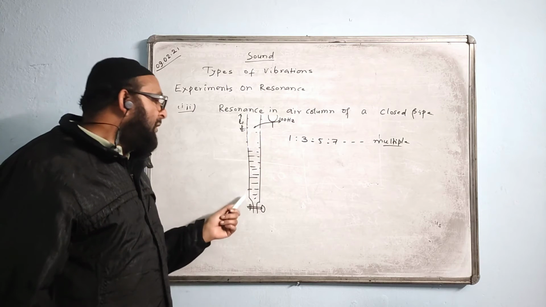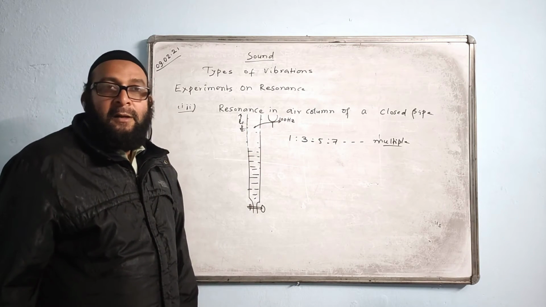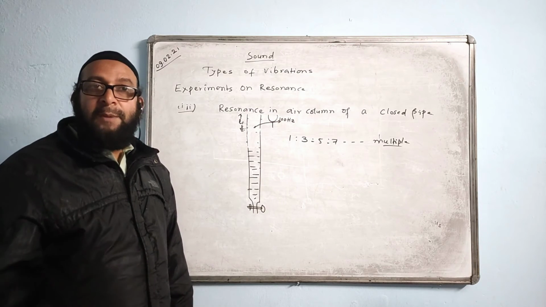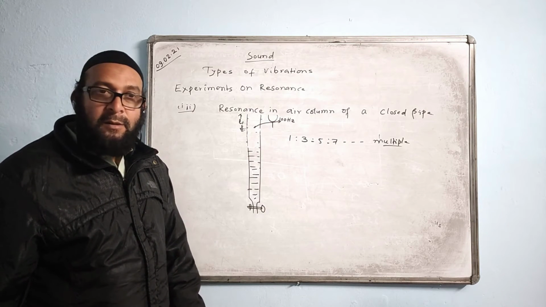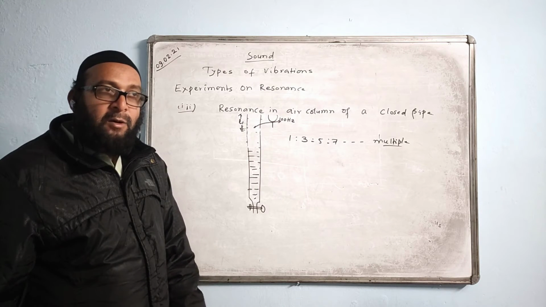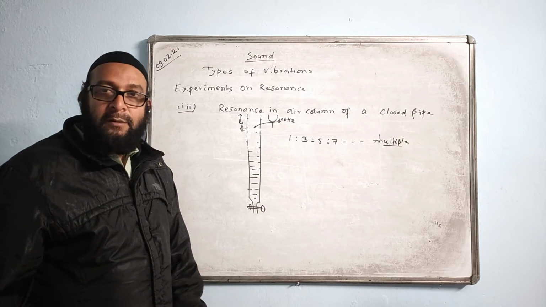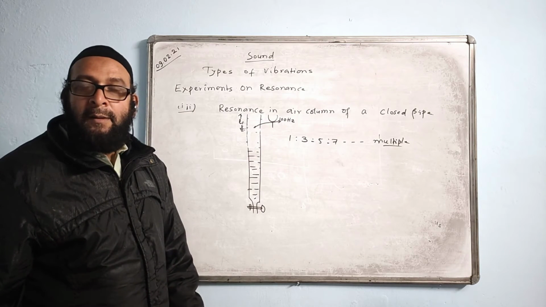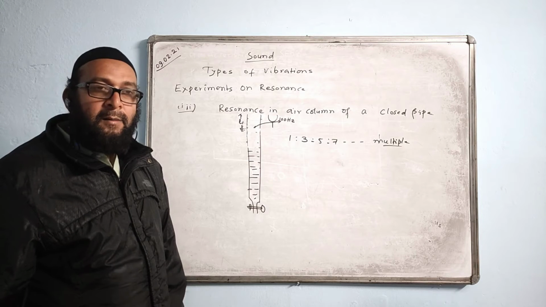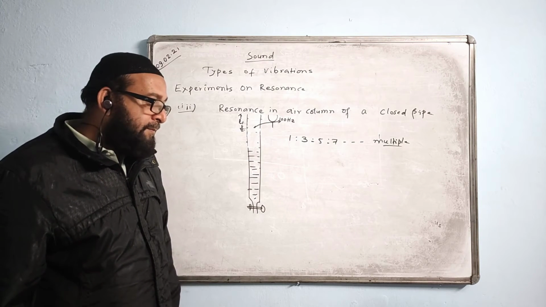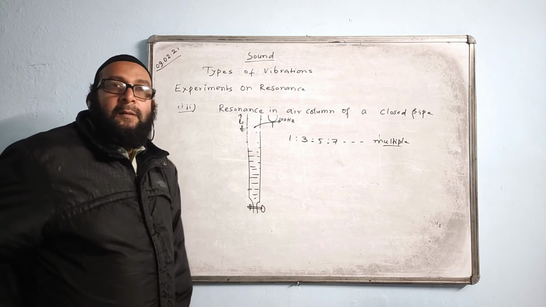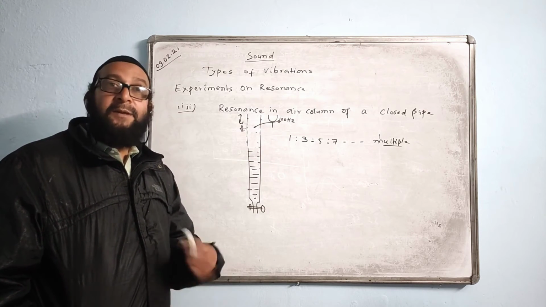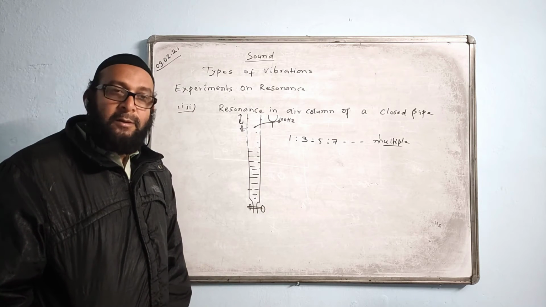Suppose the total length of the tube is 100 centimeters, and the first resonance happens at 10 centimeters. How many times are you expected to hear the loud sound? Guess how many loud sounds you will be expected to hear altogether. How many times will it be?